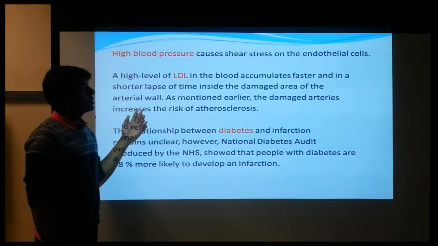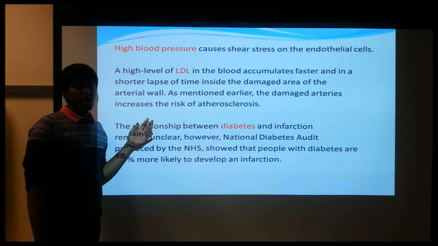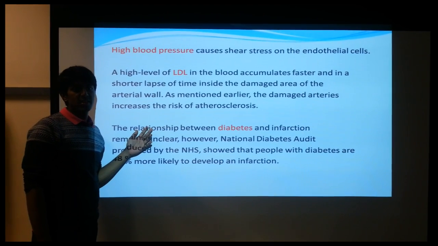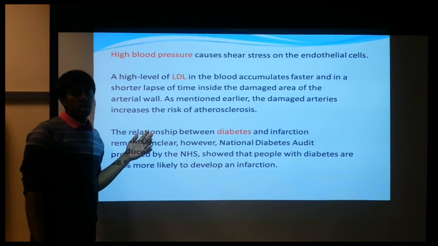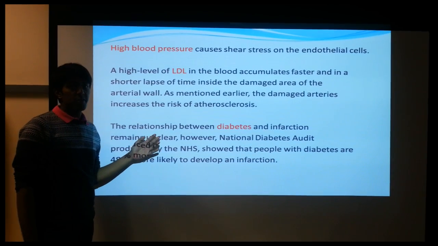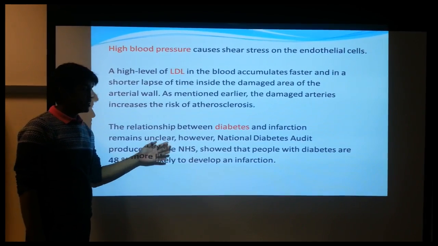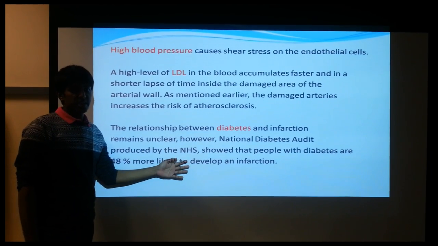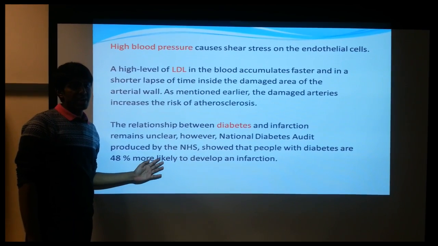High blood pressure causes shear stress on the endothelial cell. A high level of LDL in the blood accumulates faster at the site of cell injury and speeds up the risk of plaque formation. Also, there is no direct relationship between diabetes and infarction. However, there is a study which shows that a person who has diabetes is more likely to get infarction.